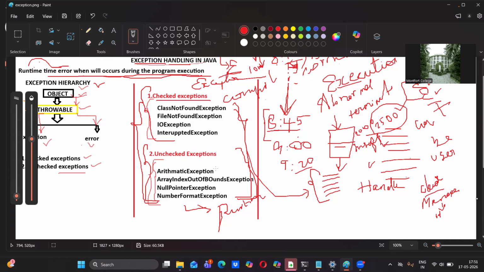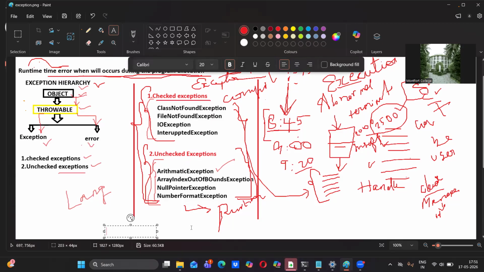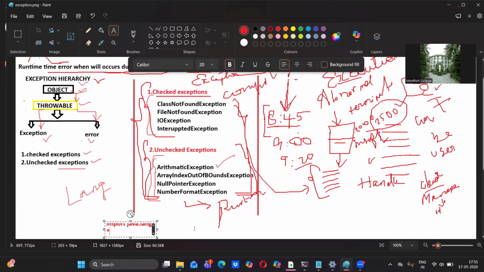First one is arithmetic exception. Arithmetic exception is a class which is present inside the lang package. Usually when we write the code, on top we will mention import java dot, then the package name will come. Package name here is lang dot star you can give, followed by a semicolon.